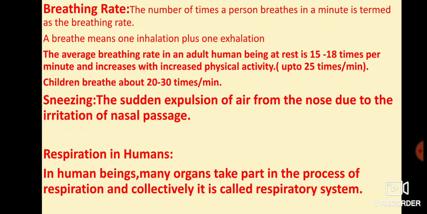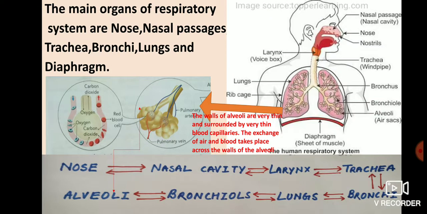Now the next and very important topic is respiration in humans. In human beings, many organs take part in the process of respiration, as we discussed earlier, and collectively they make a system, and that system is known as the human respiratory system. The main organs of the respiratory system are nose, nasal passage, trachea, bronchi, lungs and diaphragm. One by one we will discuss.